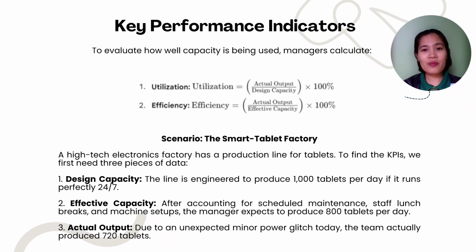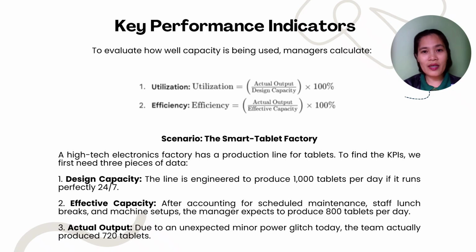Now, how do we measure KPIs? This is a critical distinction for realistic planning. As you can see here, we have the following formulas for utilization and efficiency. For utilization, that is equal to actual output divided by design capacity times 100. And for efficiency, that is actual output divided by effective capacity times 100.